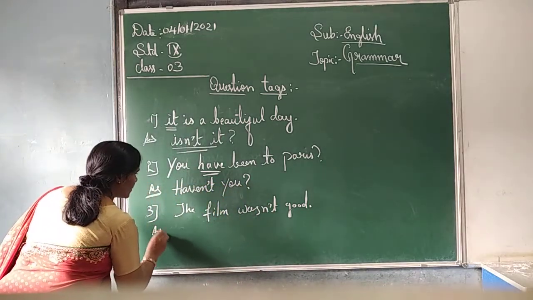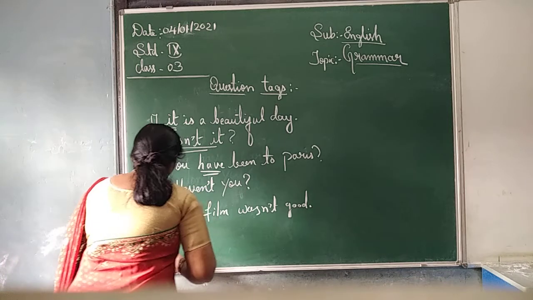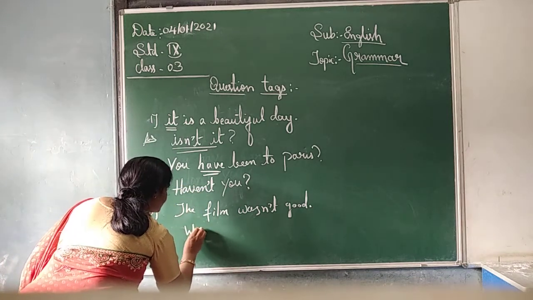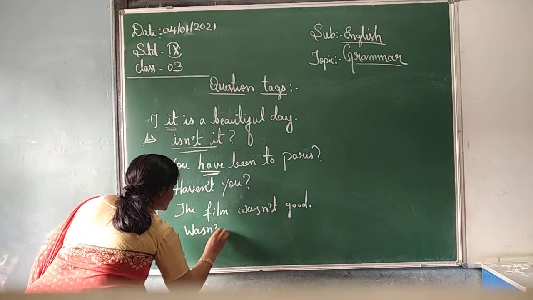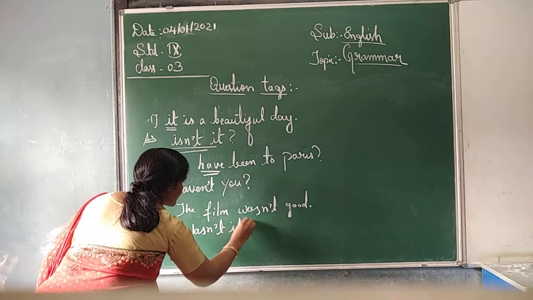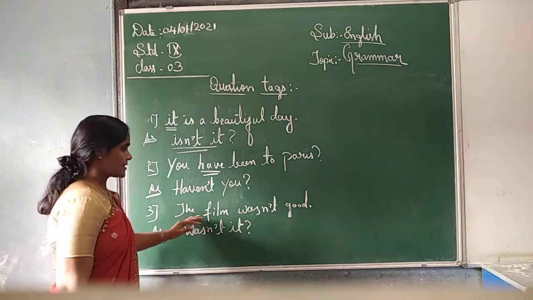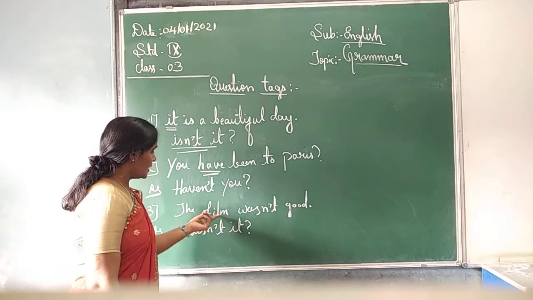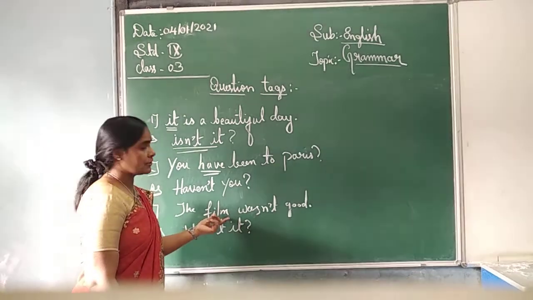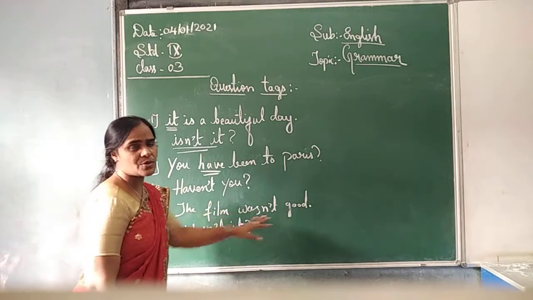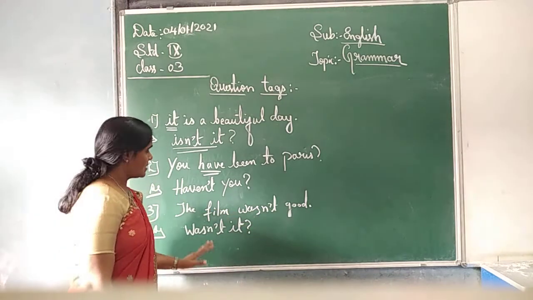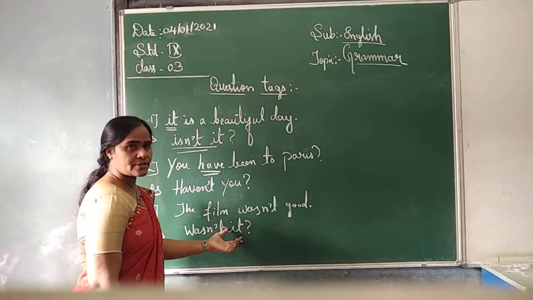So, wasn't it? It is asking a question to someone. They are saying the film was not good, so they ask the same form, wasn't it?